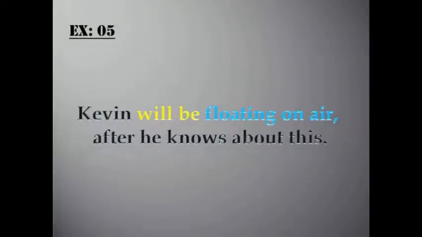Tom was walking on air after talking to her. According to English grammar rule, if you use a verb with the conjunction after but without using a subject, you should use ing form of the verb. Kevin will be floating on air after he knows about this.